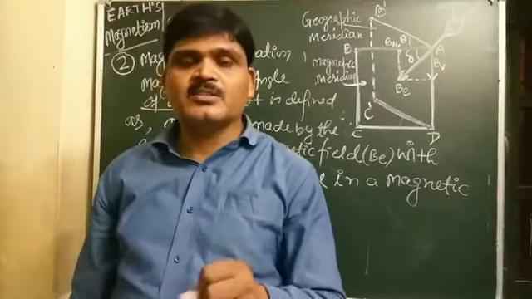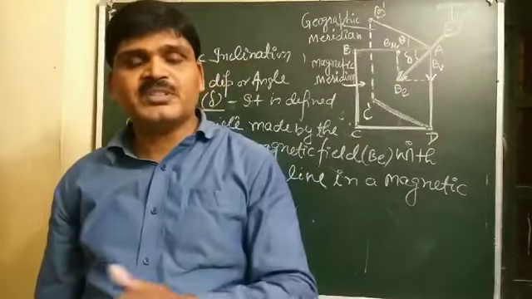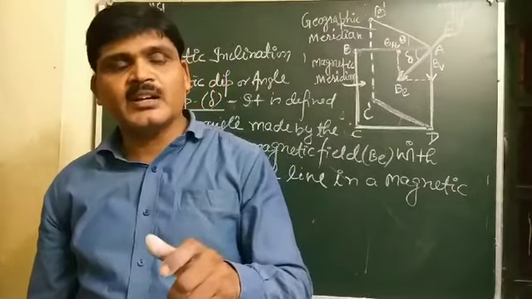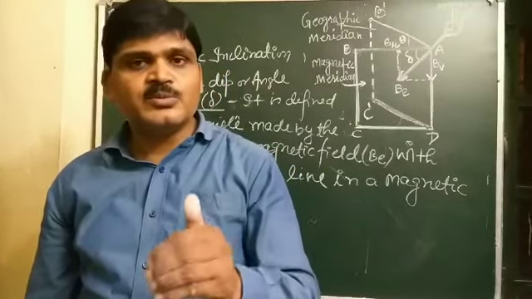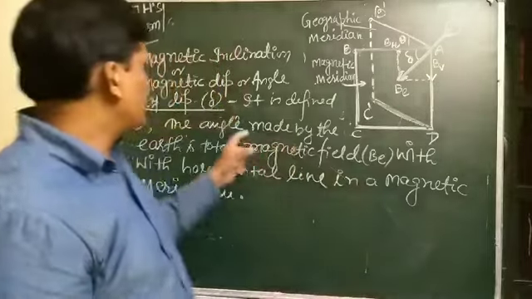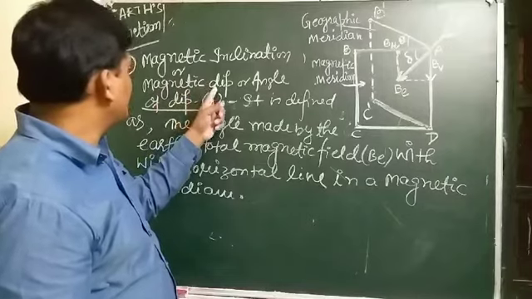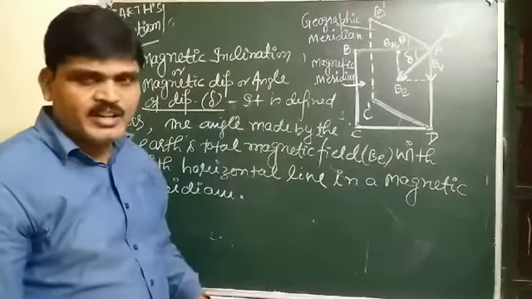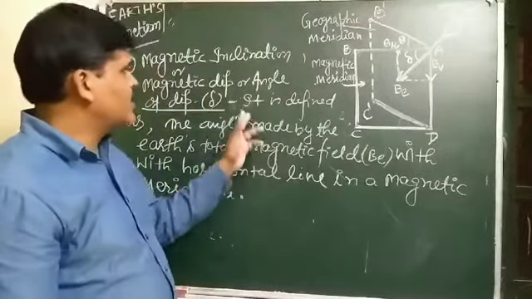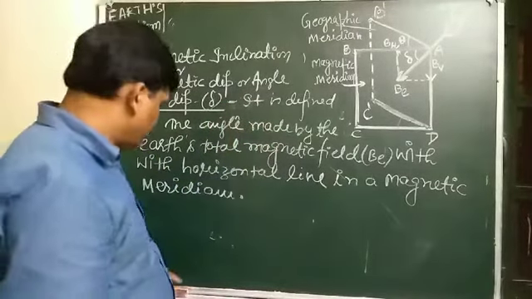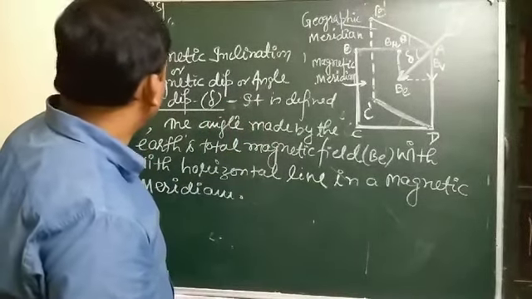This apparatus is known as what? Dip circle or dip needle. So a dip needle or dip circle can be used to measure the angle of dip.